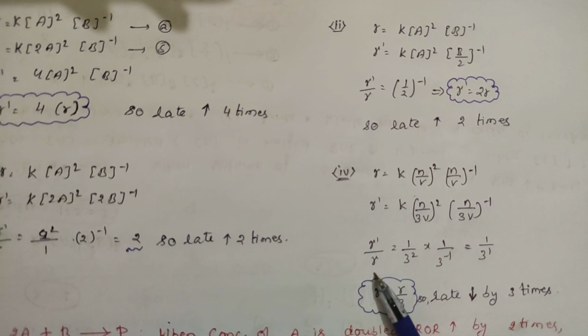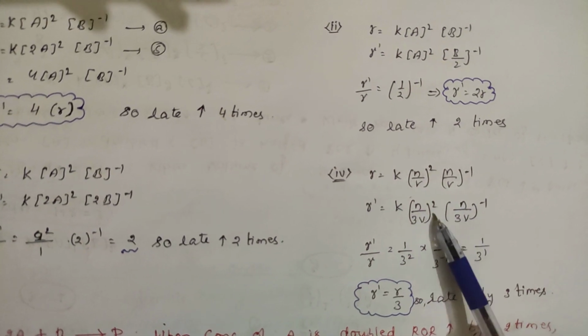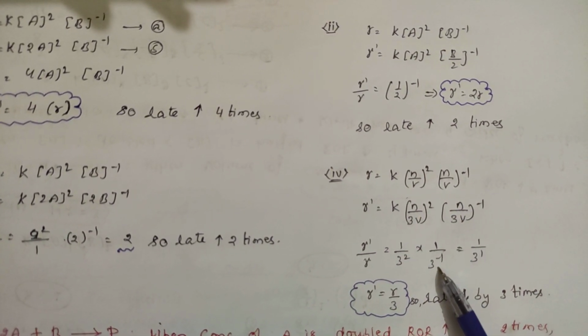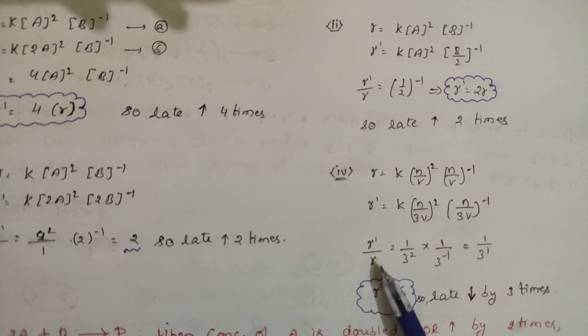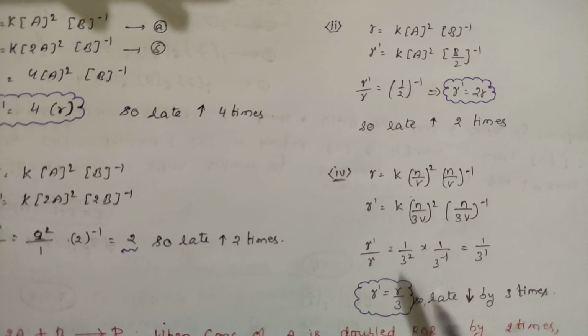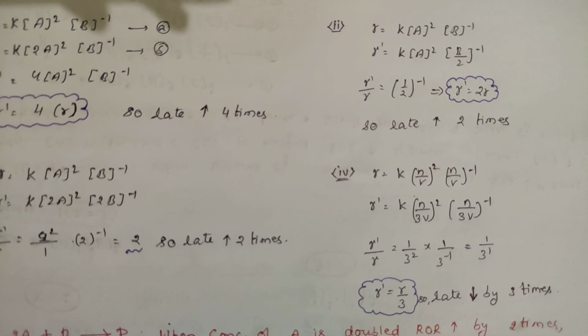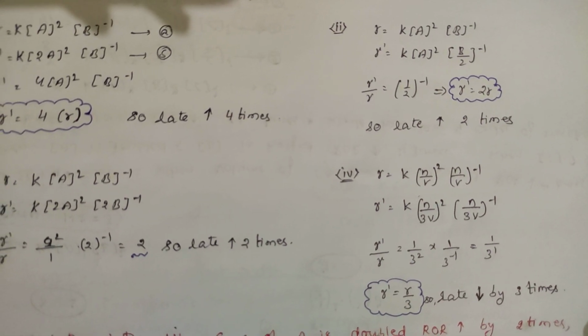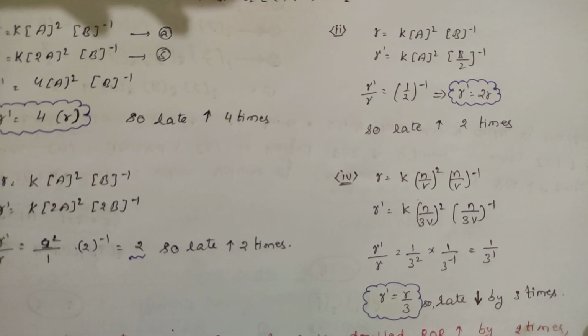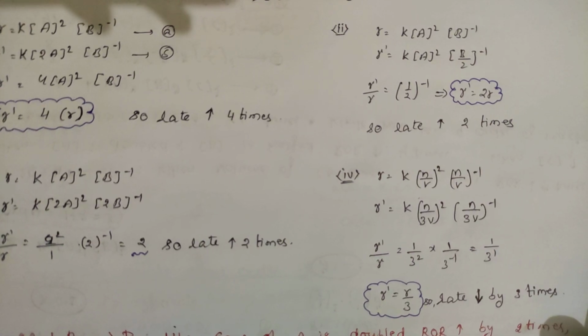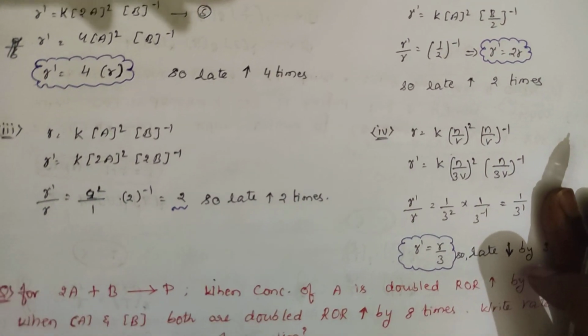So what happens? R prime by R. If you divide this, you will be getting 1 by 3 squared, and this one 1 by 3 power minus 1. You will be getting 1 by 3. So if you send R this side, it becomes R prime is equal to R by 3. So the rate of the reaction decreases by 3 times. Okay students, let us take one more question.